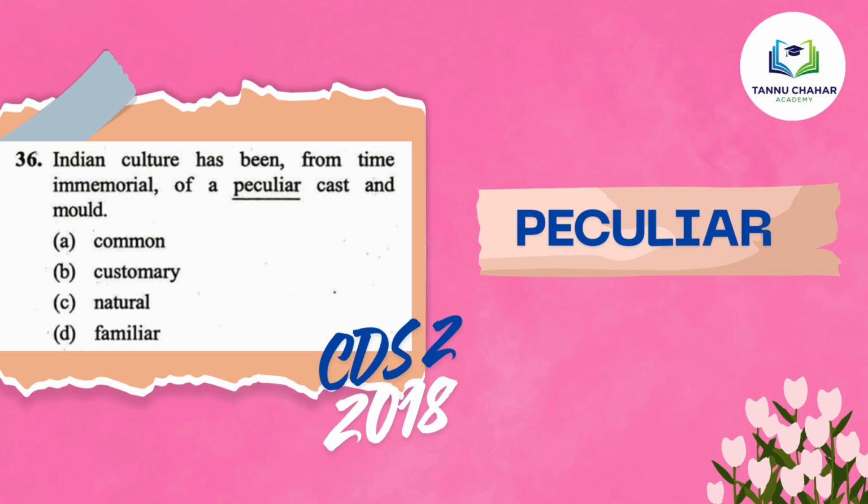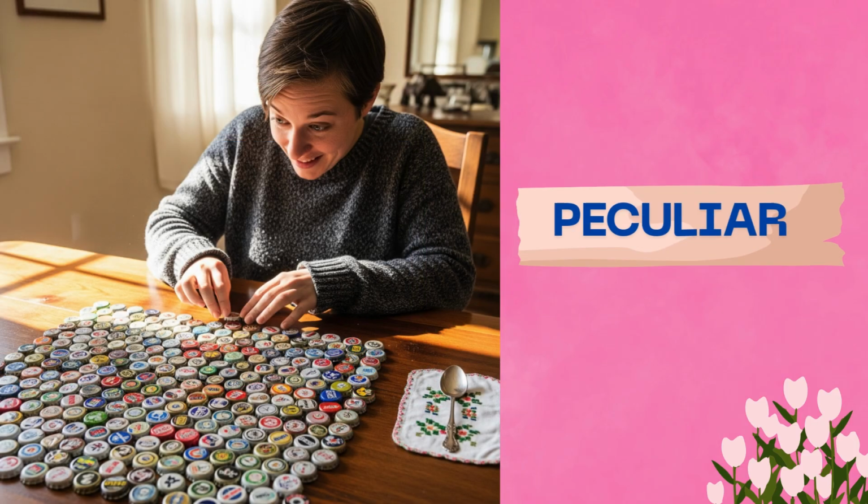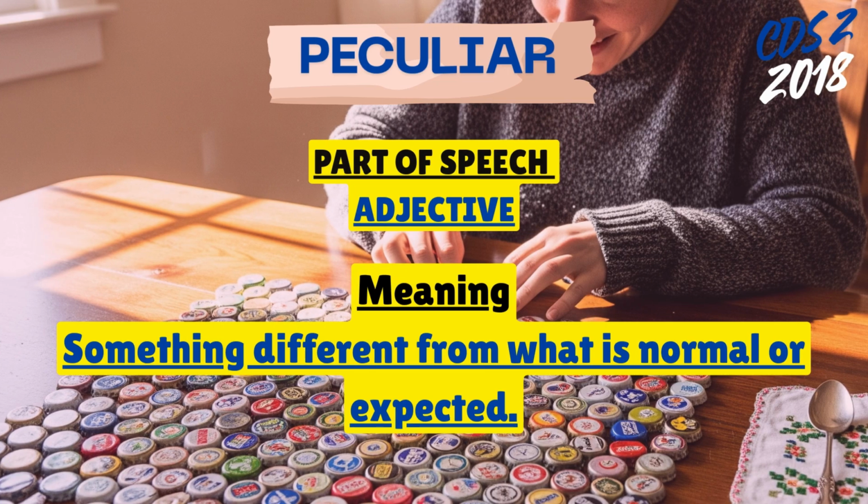Our next word is peculiar, and this is from CDS 2018. To truly get this word, think about that one friend we all have, the one who has a slightly odd habit, like collecting bottle caps or only eating with a specific spoon. They are not weird, just different. That's a peculiar habit. The word means something that is different from what is normal or expected. It can be a little strange, but it isn't necessarily bad.